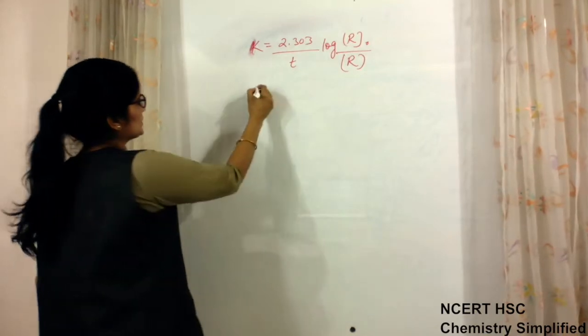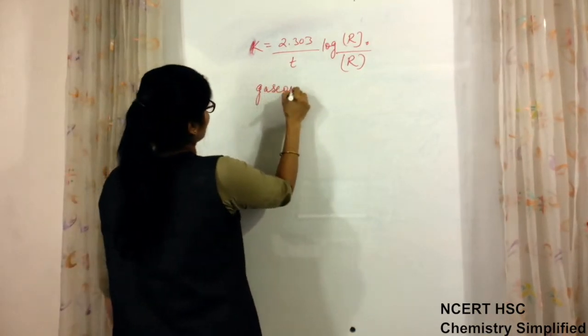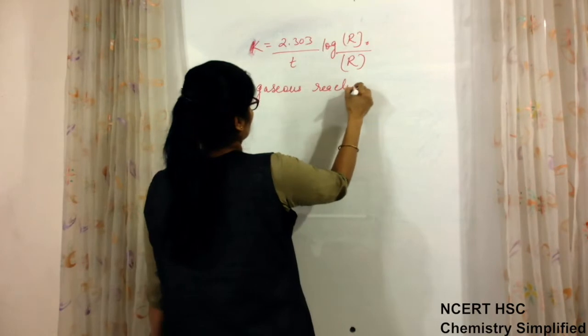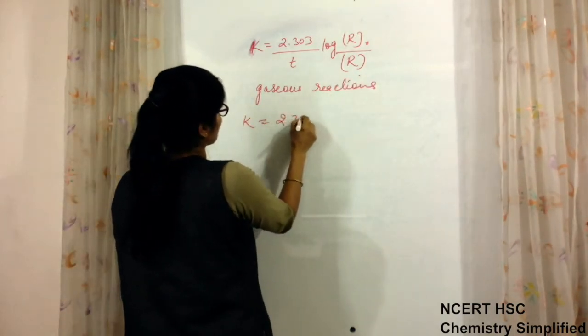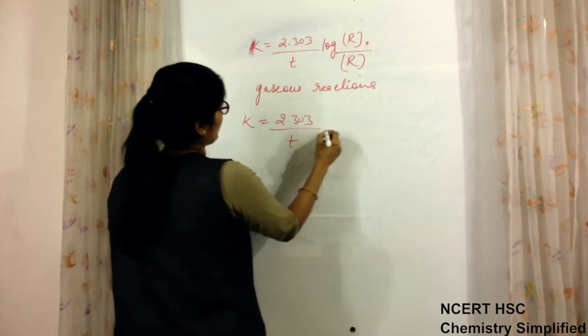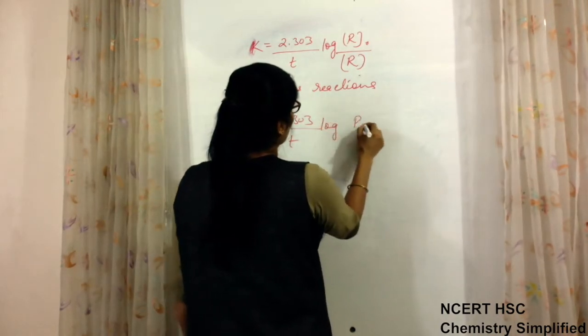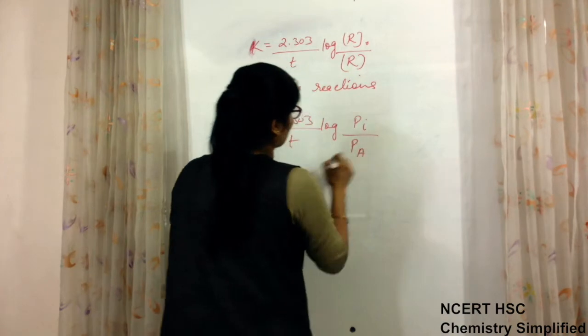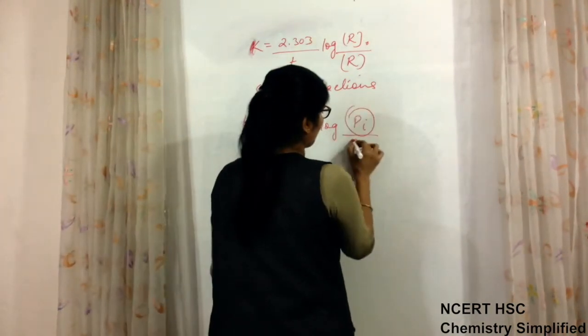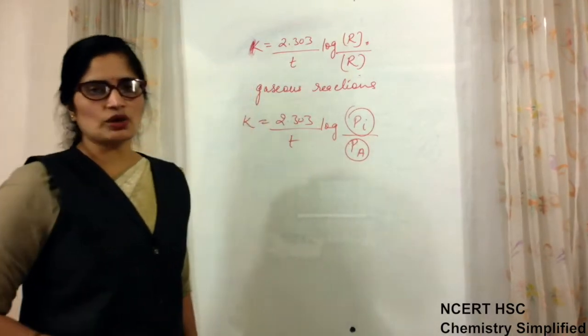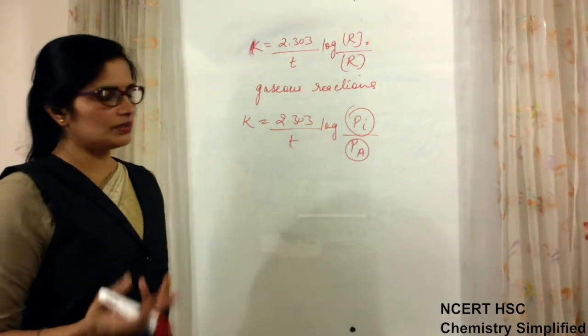Now for gaseous reactions, this formula becomes 2.303 upon t log of Pi upon Pa, where Pi is the initial pressure and Pa is the pressure of the reactant after time t.